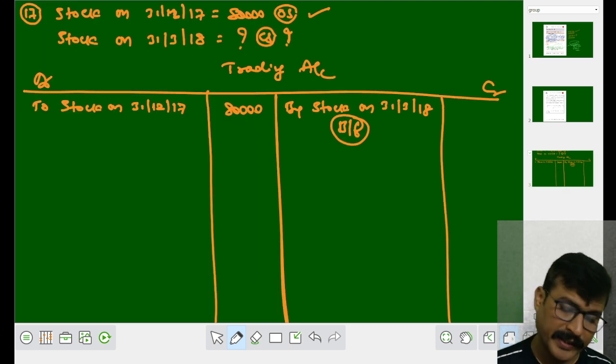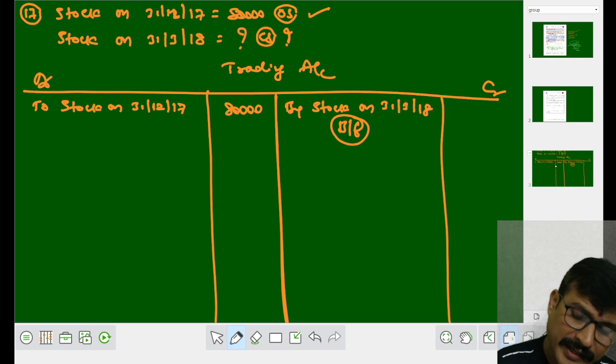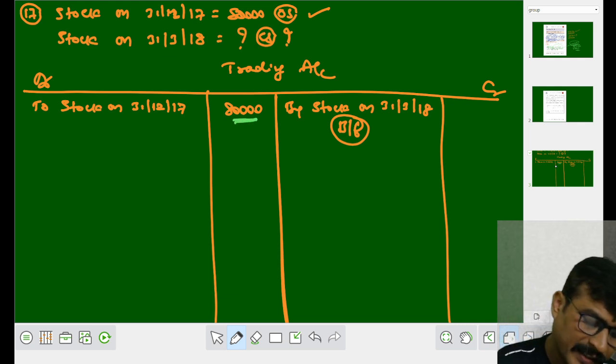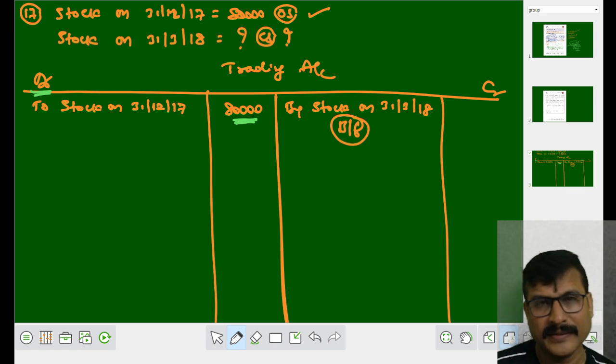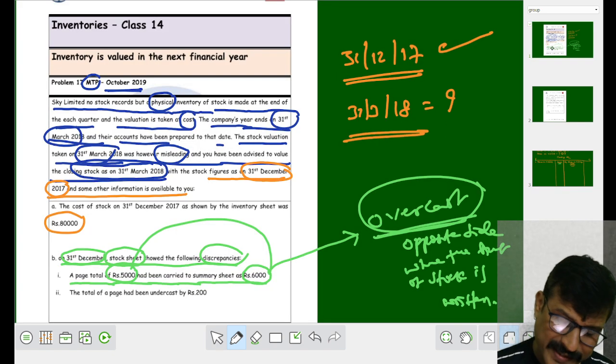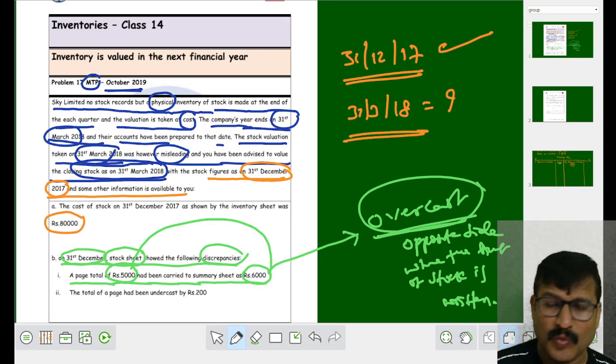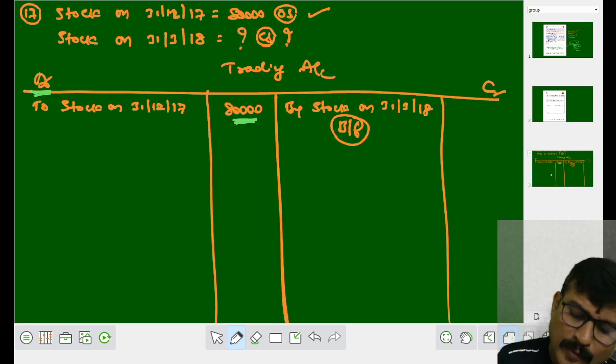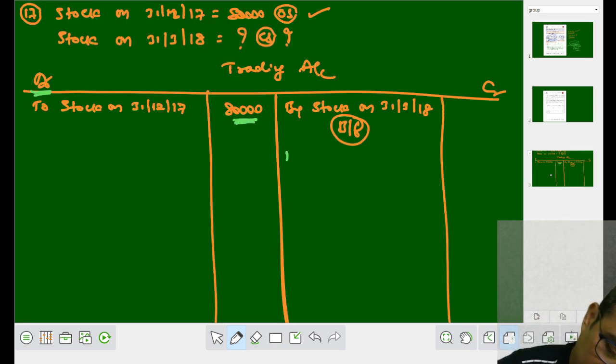See, my dear students, the amount of stock is written in the debit side. When it is overstated, overcosted, over recorded, we have to take it in the opposite side. Means for debit, opposite side means credit side.